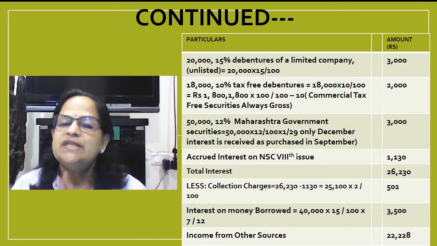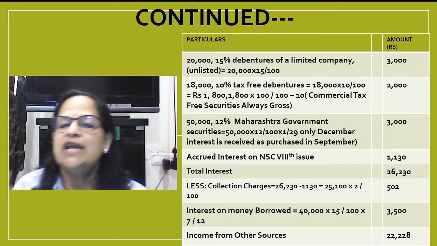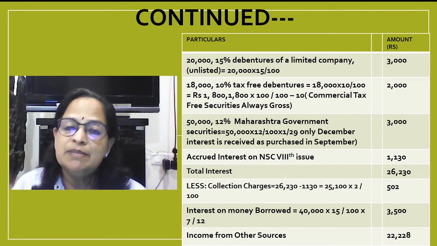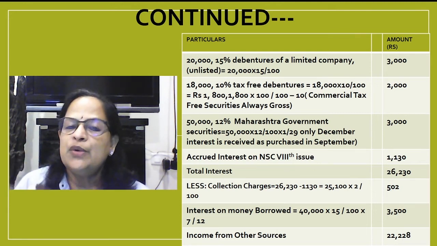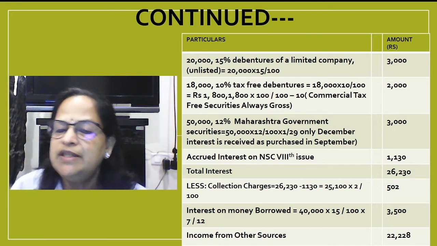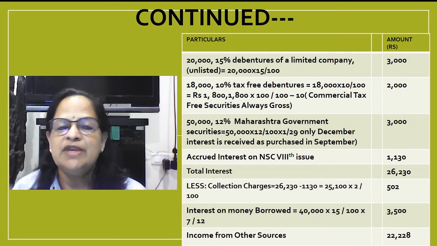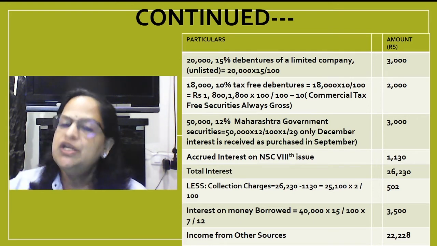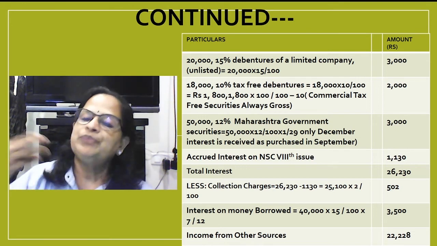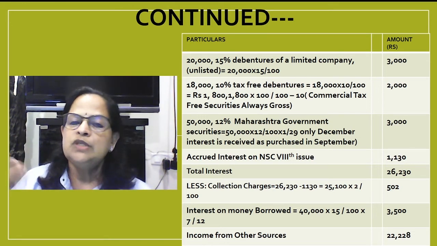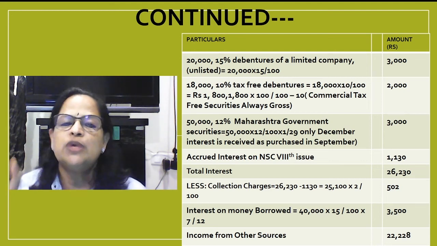So it's purchased in September. So we are not considering the full dividend. 6,000 is the annual dividend, but he is entitled to only December dividend. He purchased the securities in September. So accrued interest for NSC 8th issue, 1130. I told you national savings certificates every year we will not get the interest. It will get accumulated to the security and on the date of maturity they will get the amount. So total interest by adding all these values you will get 26,230.